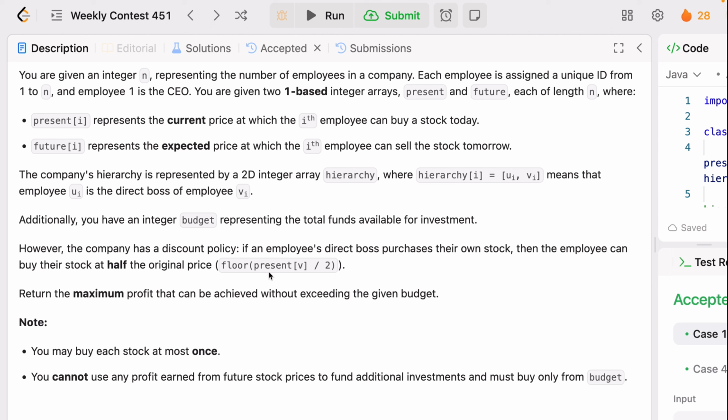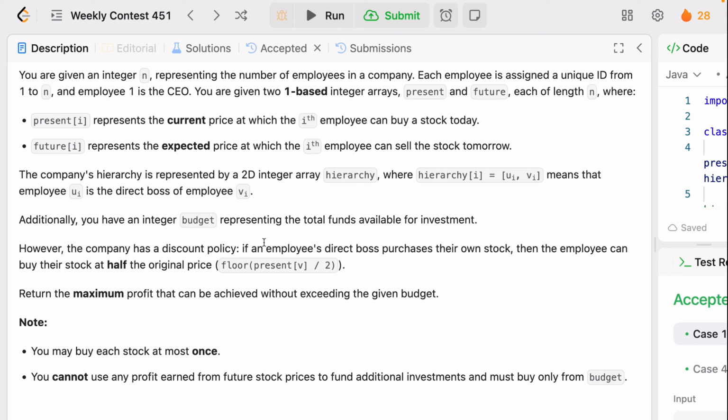If their boss buys their stock, for their employees it will be the price divided by 2. The present price divided by 2, they can buy at half the price, and you have to return the maximum profit that can be achieved without exceeding the budget. So it's clear.